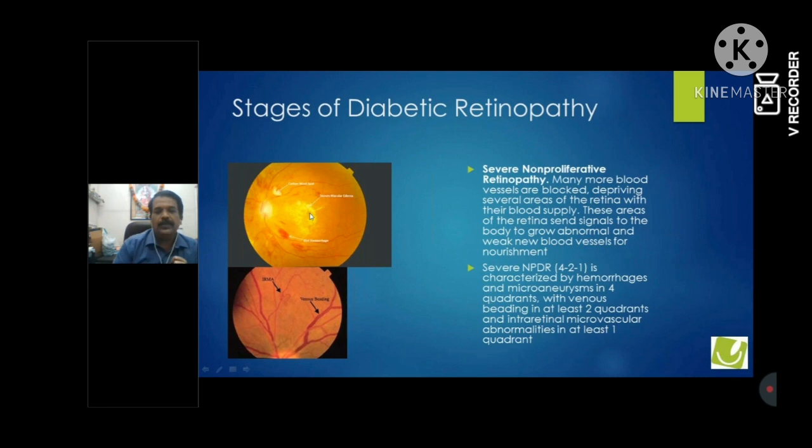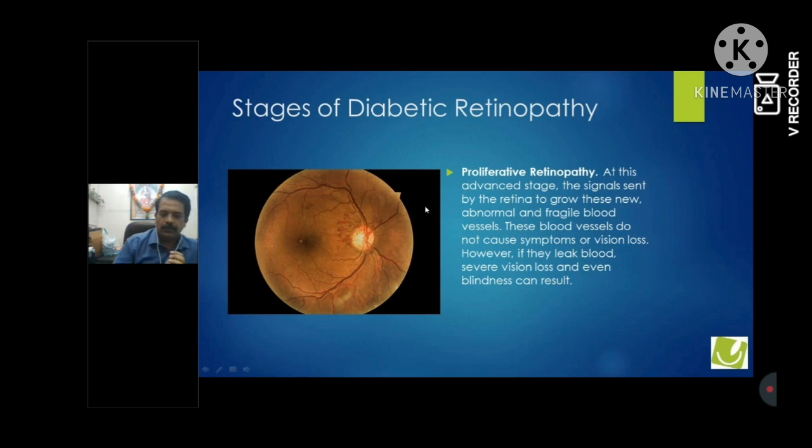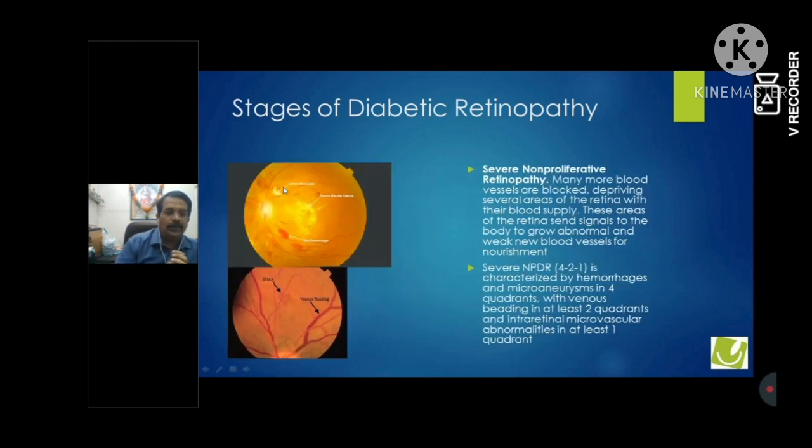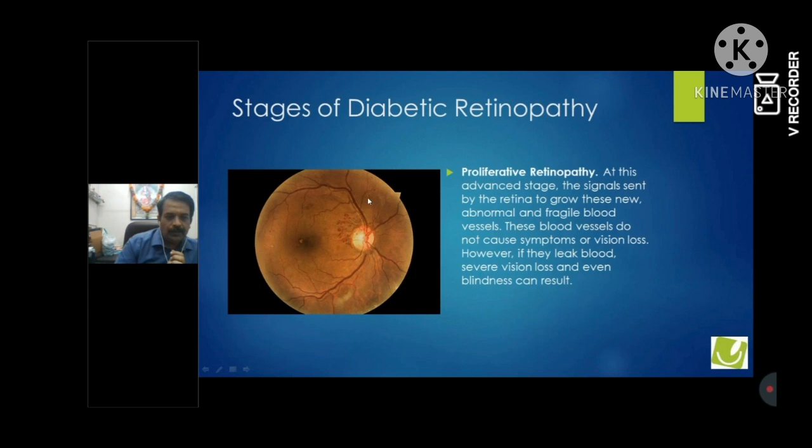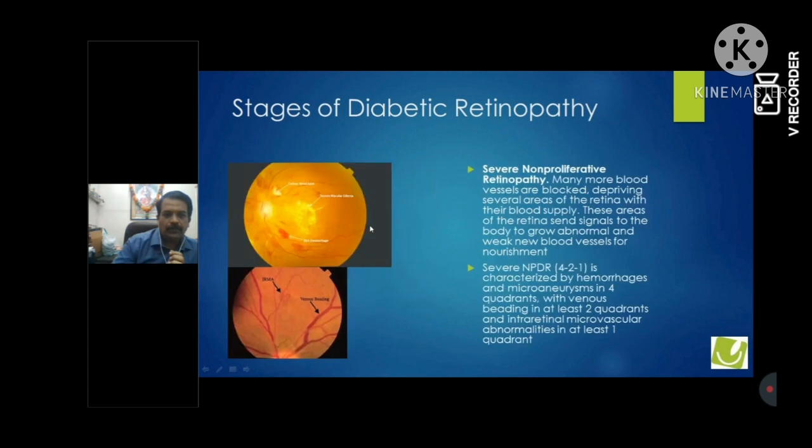There is a criterion for severe NPDR. If there is hemorrhage in all 4 quadrants, all 4 quadrants should have a little hemorrhage, here and here. Then venous bleeding. You can see this venous bleeding in the lower diagram. There is a segmentation. If you have seen the previous one, this is a clear-cut vein, a normal vein which is going on. And in the next stage, this is a venous bleeding, a segmentation of the bleeding.